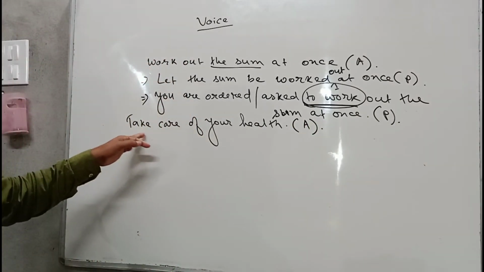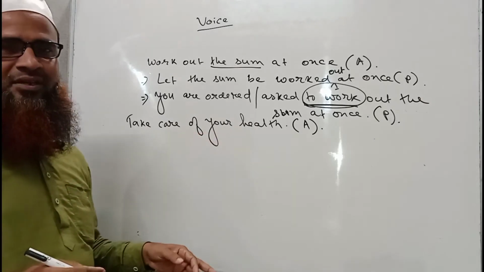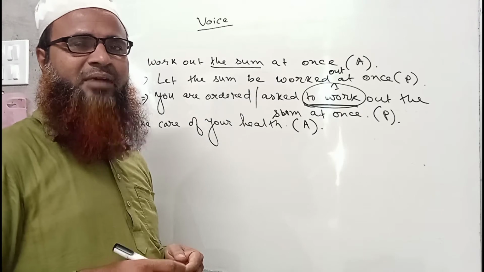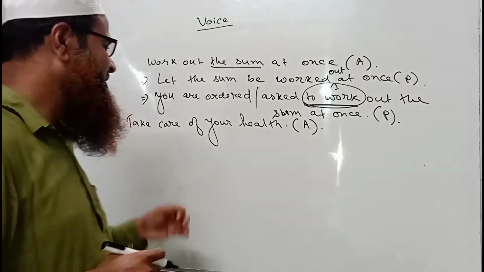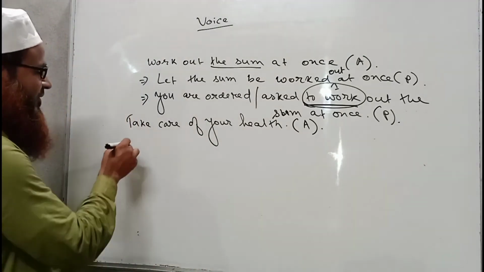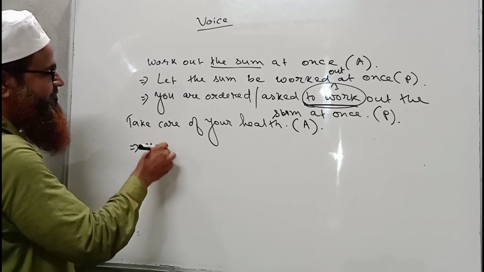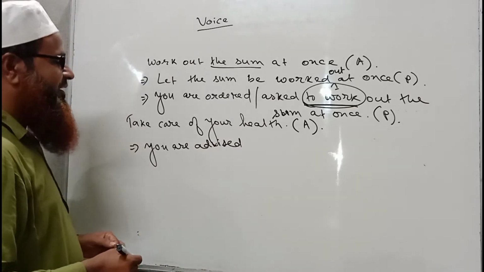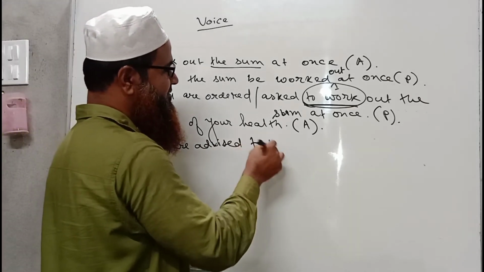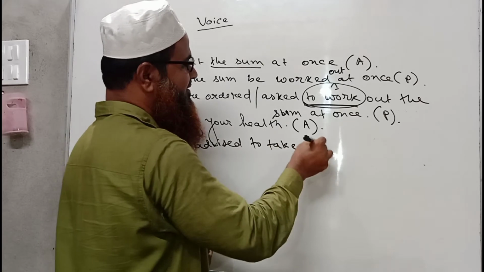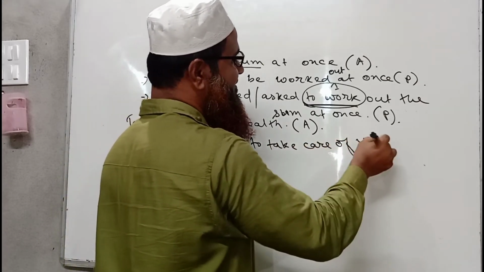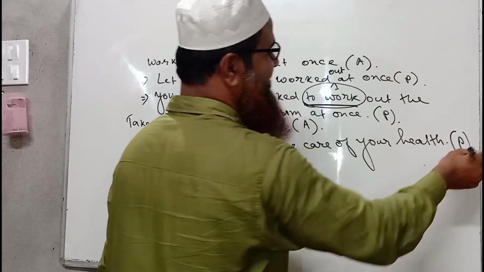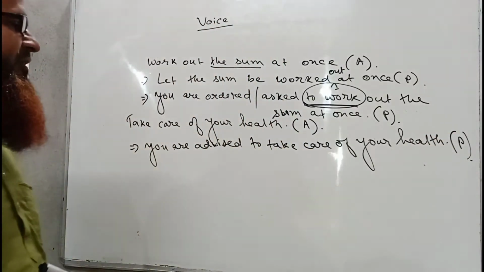We can change it into passive by starting the sentence with, you are advised to take care of your health. So it is an easy structure and an easy form of passive if we understand it a little bit.